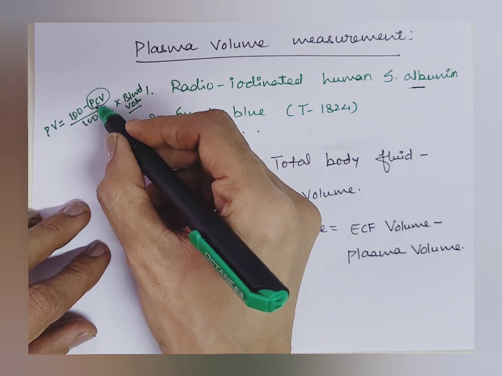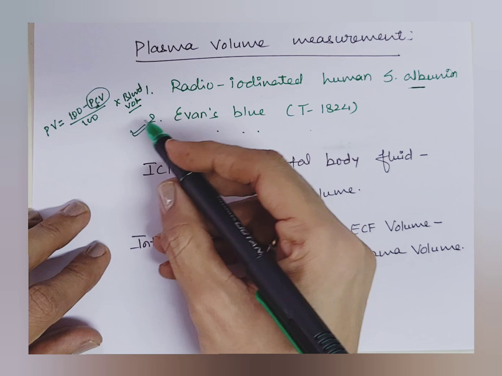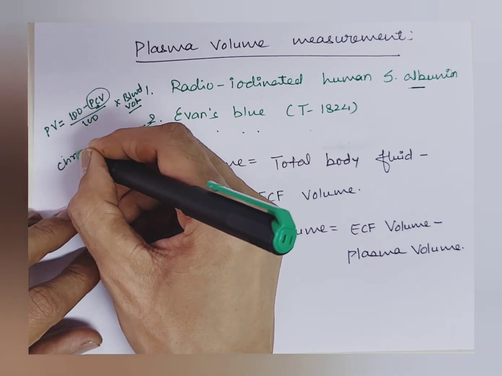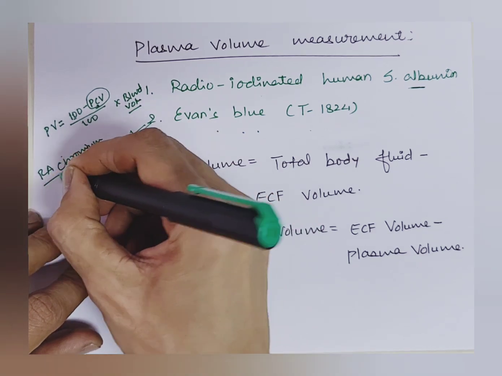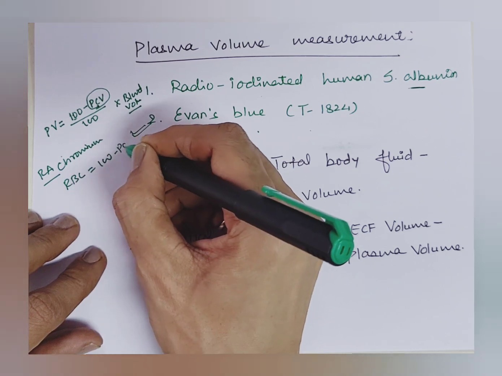Why? Because 100 minus packed cell volume is your plasma fraction, and RBC volume can easily be measured by radioactive chromium. Radioactive chromium is used to measure RBC volume.